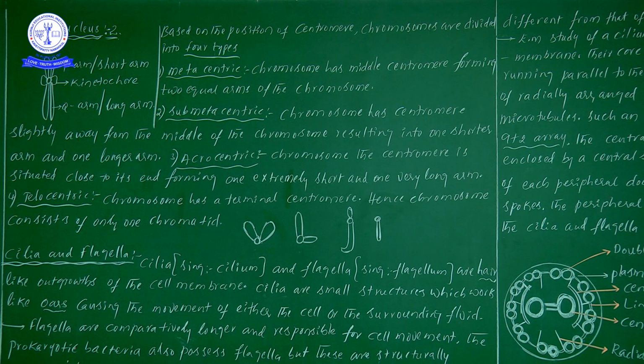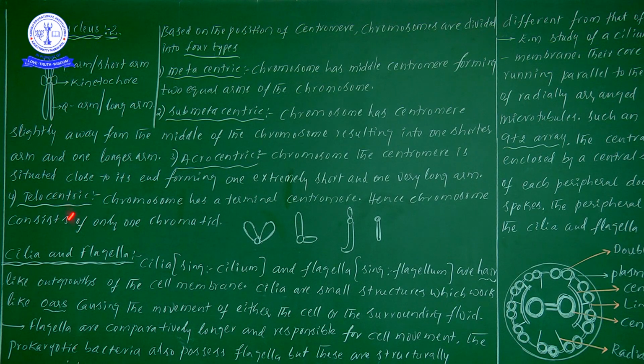In metacentric, two equal arms are there. In submetacentric, one is a long one and one is a short one. In acrocentric, one is very big and one is very small. So up to the first three diagrams, whether the arm is short or long, both arms are there. One is a short one and one is a long one.